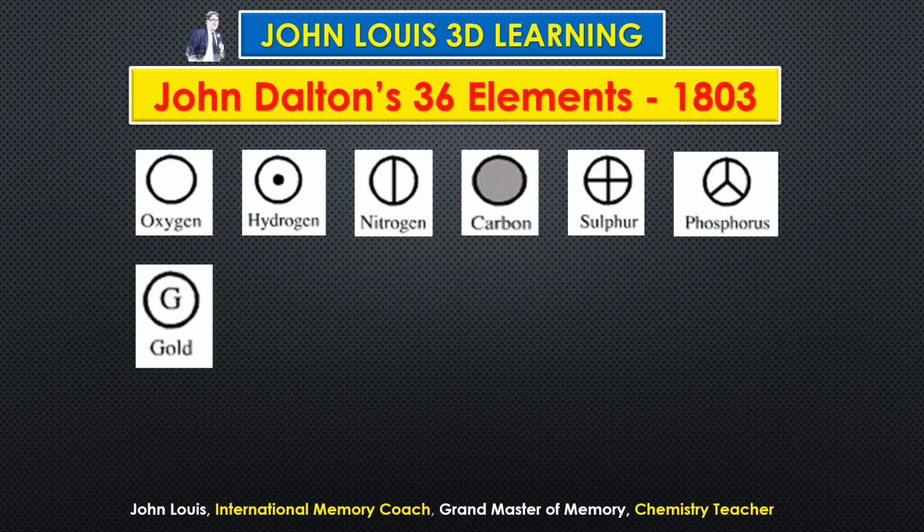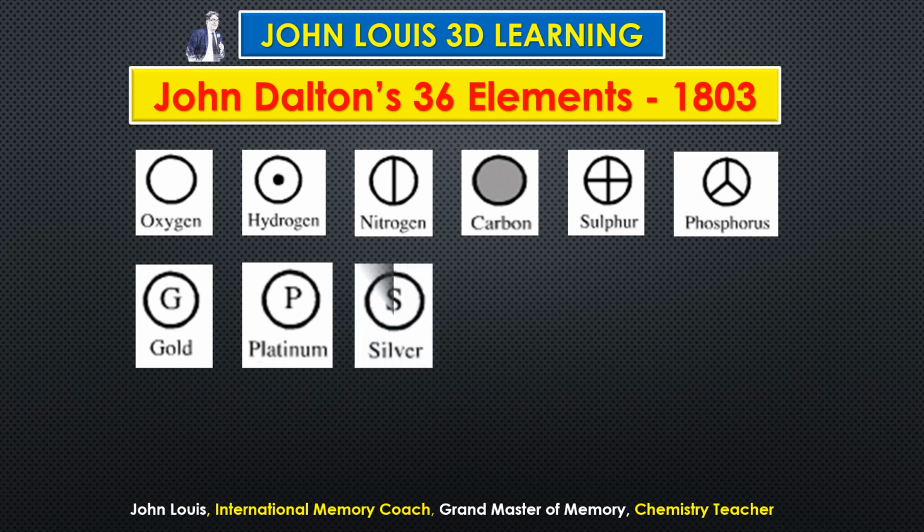And then gold, you draw a circle and the first letter G, gold. And then platinum, you draw a circle, the first letter P inside. And silver, same circle and first letter S inside. And then mercury, it is not M inside.